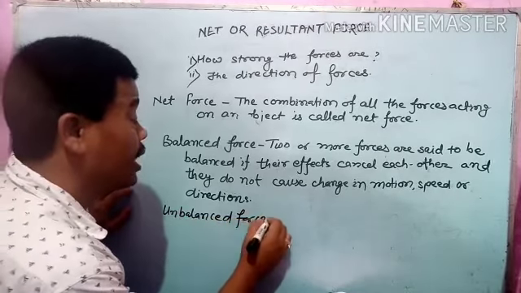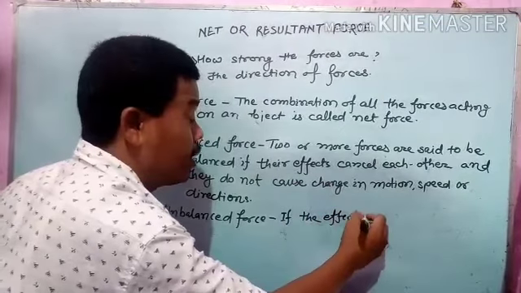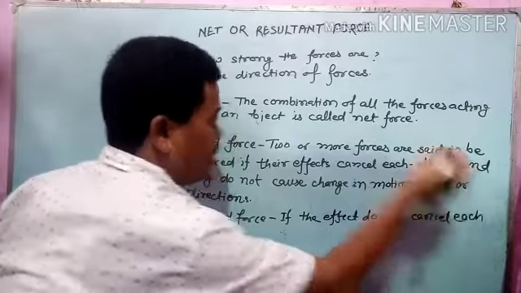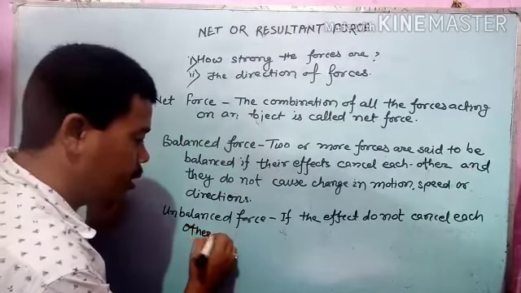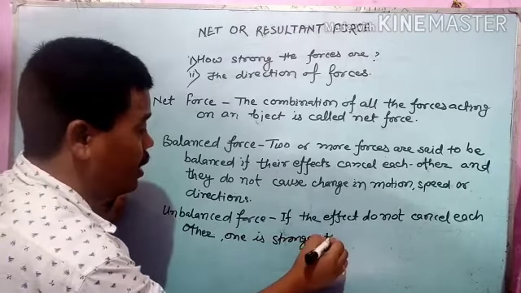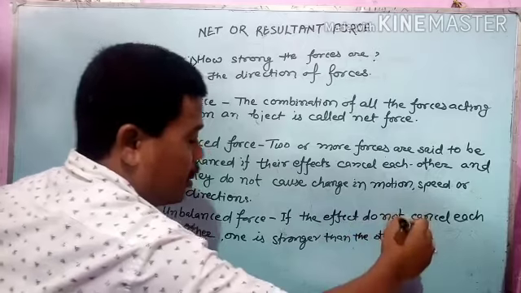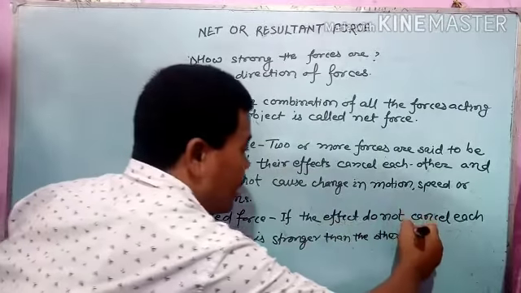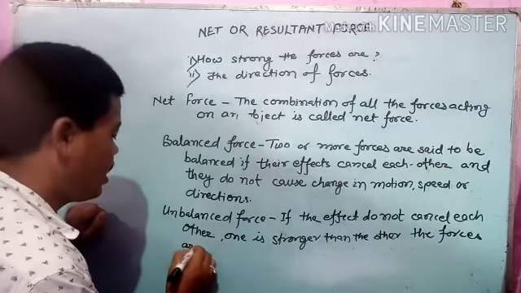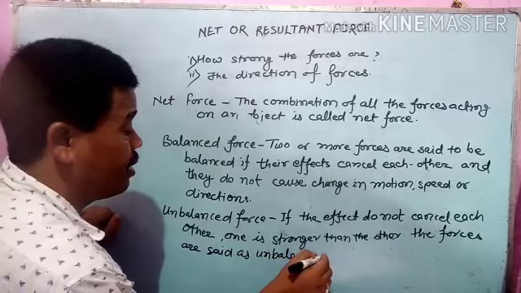Unbalanced force. Students, if the effects do not cancel each other, and one is stronger than the other, so the force or the resultant force is said to be unbalanced force.